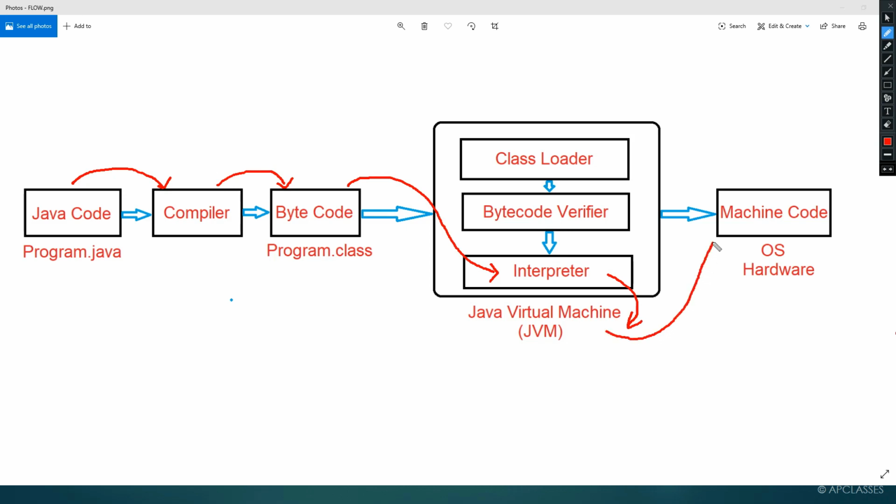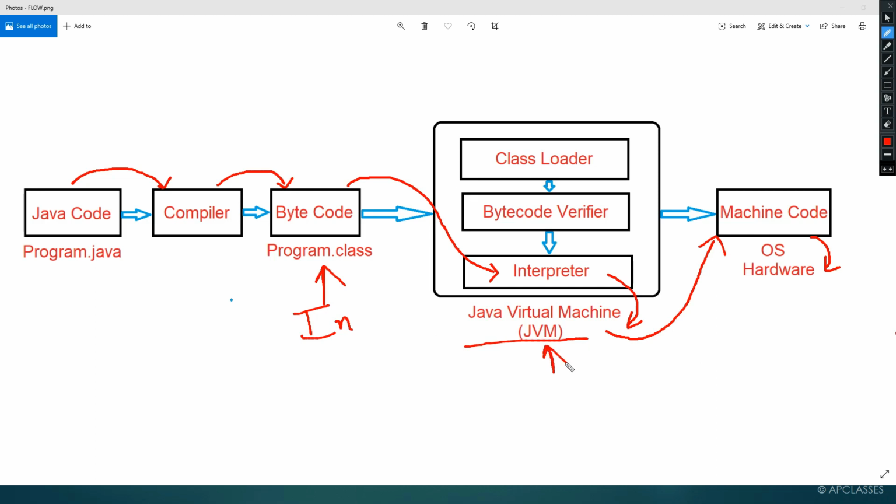Further, the JVM converts it to machine code, which can run on hardware or an operating system. Here we have to notice that bytecode is independent. You don't have to download different bytecodes for different machines. So it is called independent. Bytecode is independent, but JVM is dependent.